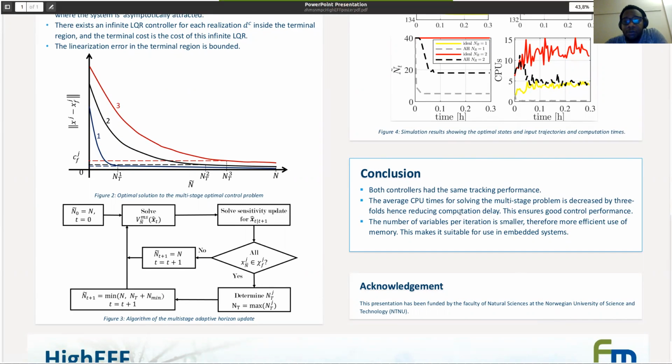And also you have a significant reduction in the computation time. So we have a small computational delay, which makes our control performance good. We also have a minimum amount of variables, just enough to solve our problem, so we are optimizing how efficiently we use our memory. And this could be used in resource-limited systems and is probably beneficial in embedded systems.